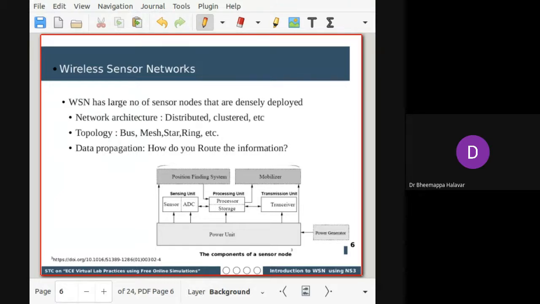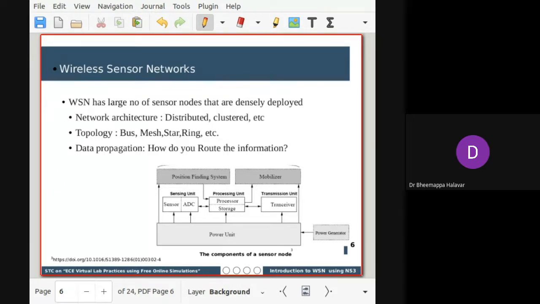Moving on to another important challenge: how do you communicate? How do nodes communicate with the base station or the nearest cluster head whenever they sense something? Then comes the concept of routing information. How do you route the information?